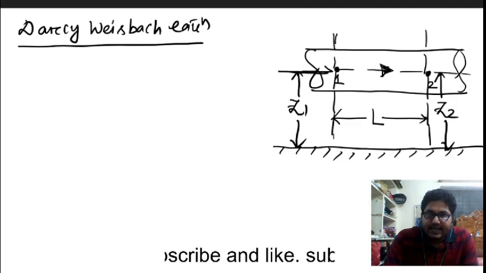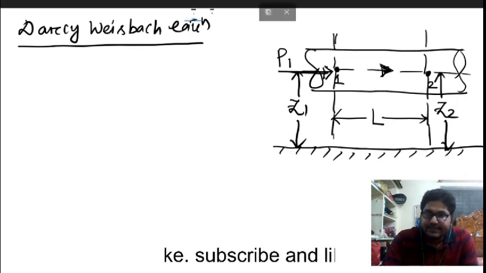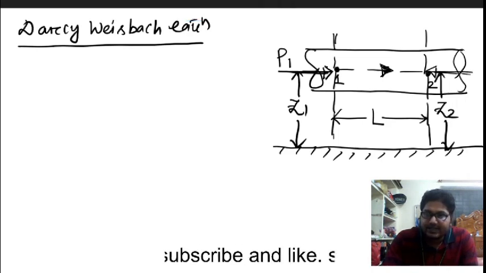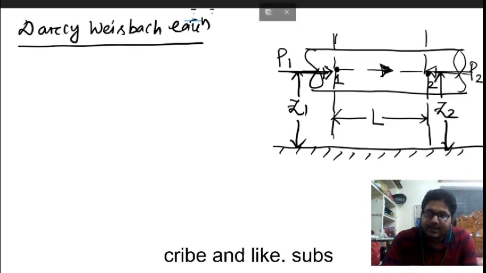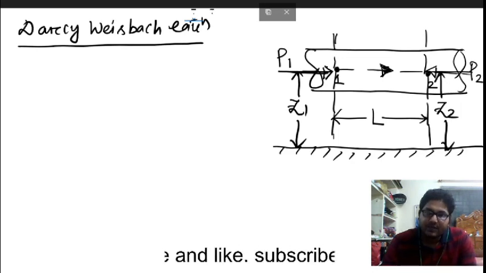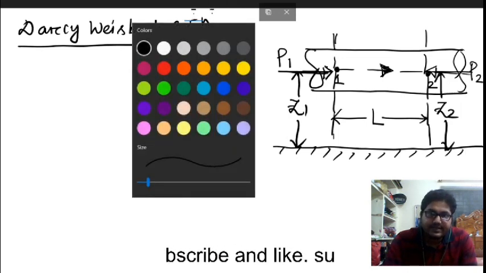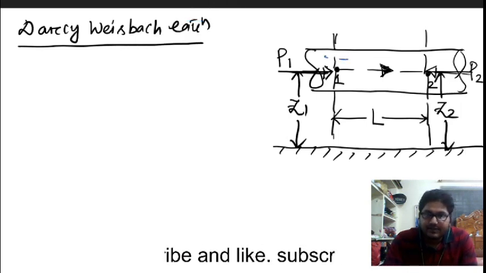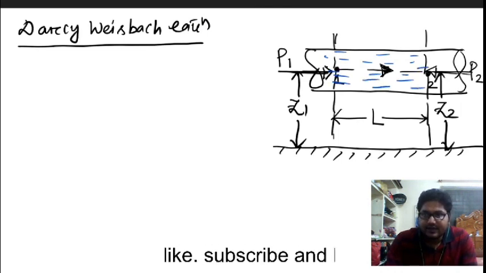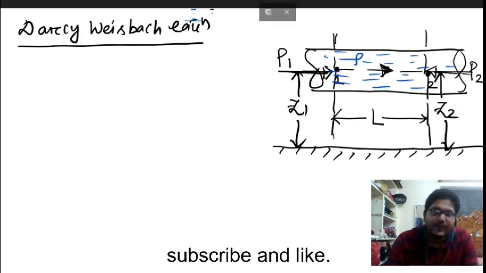Now at section 1 the pressure acting perpendicular to the cross section is P1. Similarly, the pressure acting on the other cross section is P2. Pressure always acts toward the cross section and perpendicular to it. The density of the water flowing inside this pipe is rho.